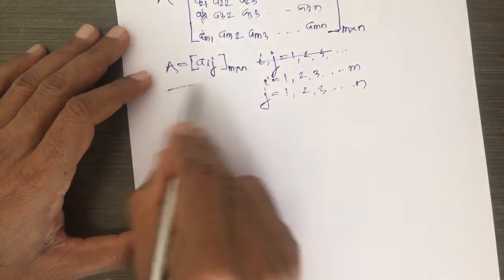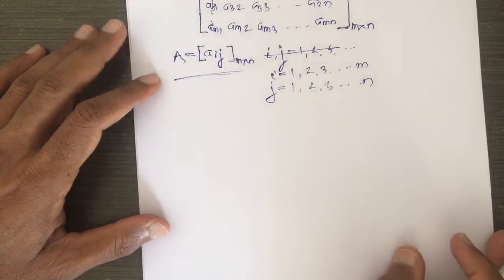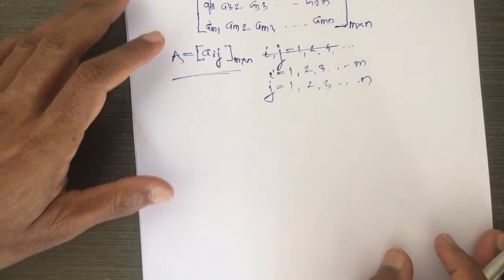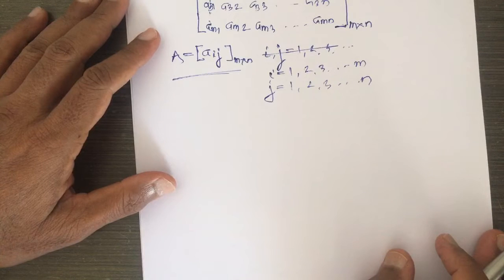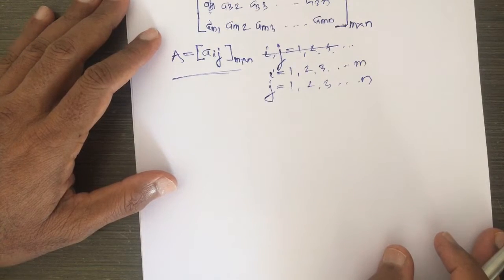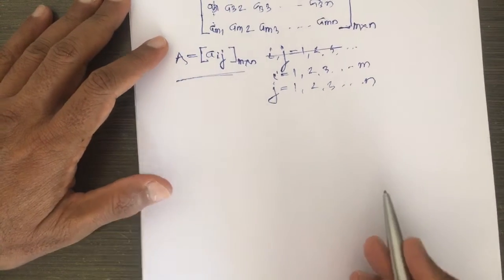This is nothing but the set builder form. Remember a_ij, the element of the matrix, is called the ijth element, and that element is contained in the ith row and jth column.